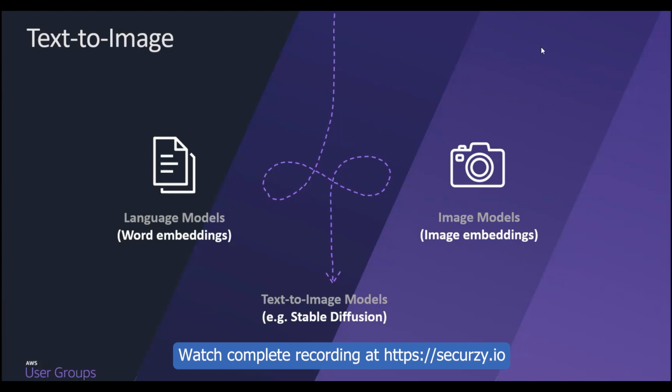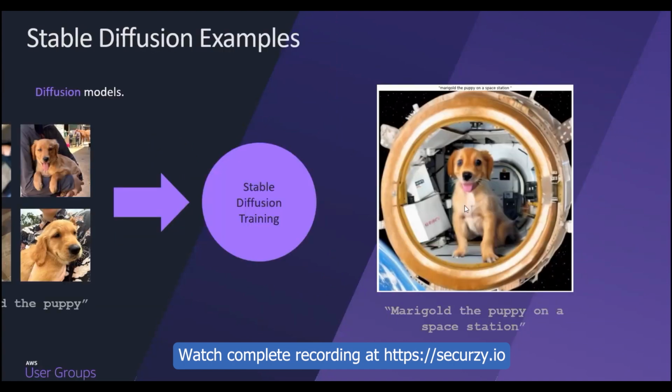Stable Diffusion, in simpler terms, takes the concept of representing language and images using embeddings. When we bring them together in an application, we can generate images from text. It's like turning a word into a picture. So let's explore an example of how we can use prompt engineering in a language-based setting.